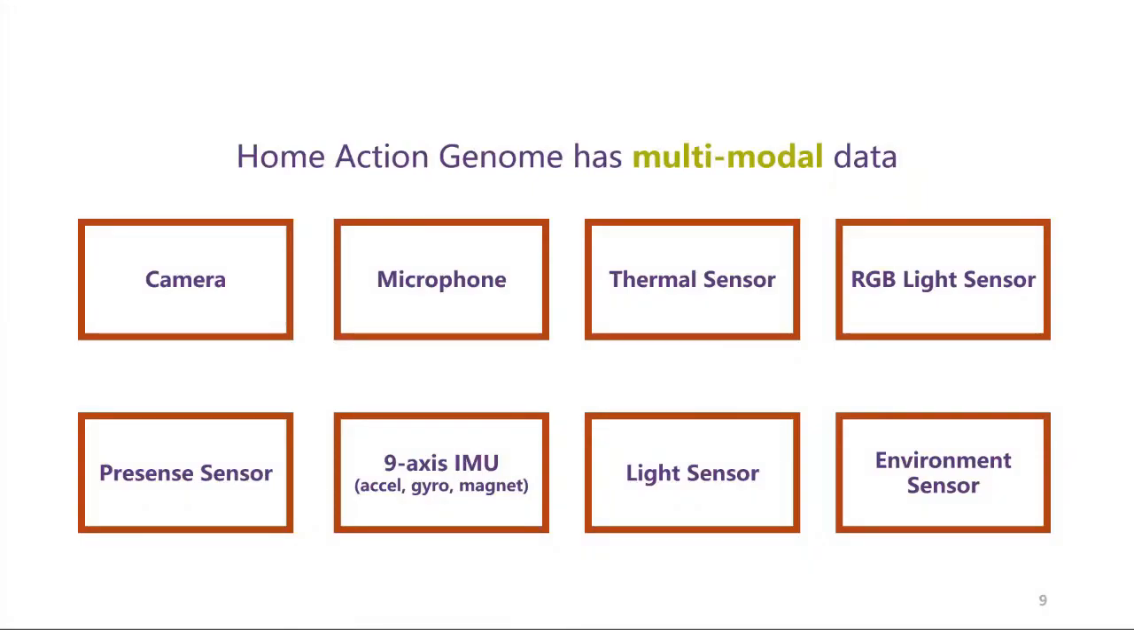And Home Action Genome has multimodal data. Actions are recorded with various sensors: camera, microphone, thermal sensor, RGB light sensor, presence sensor, 9-axis IMU, light sensor, and environment sensor.